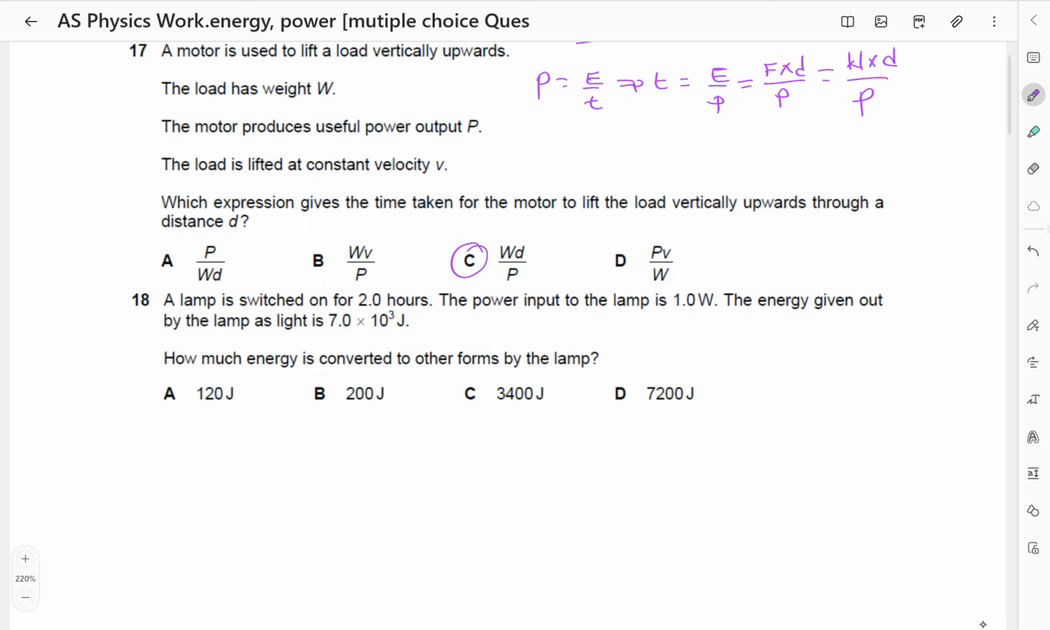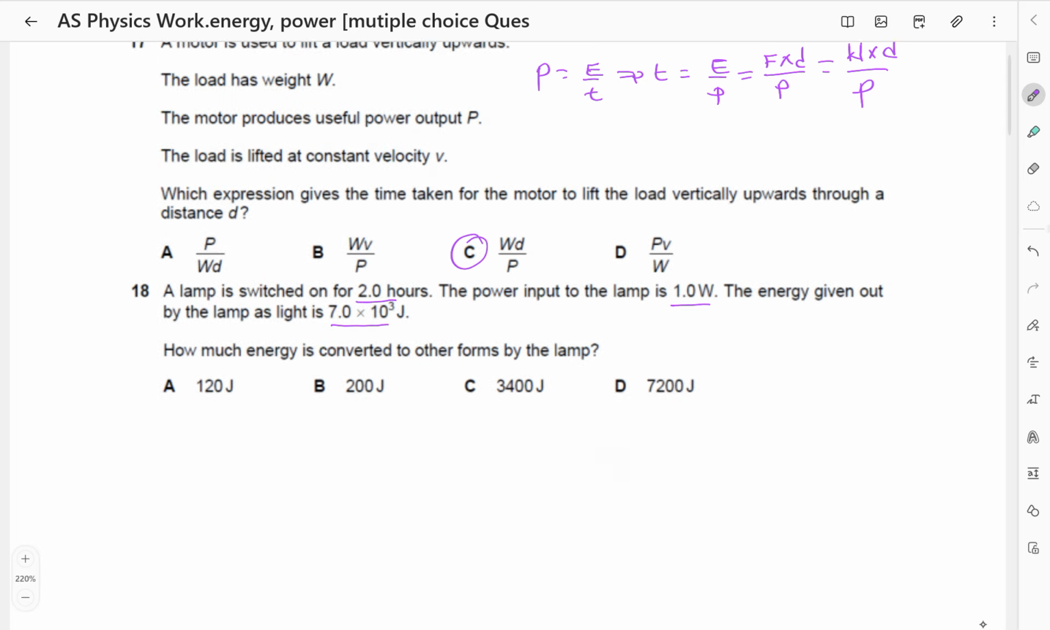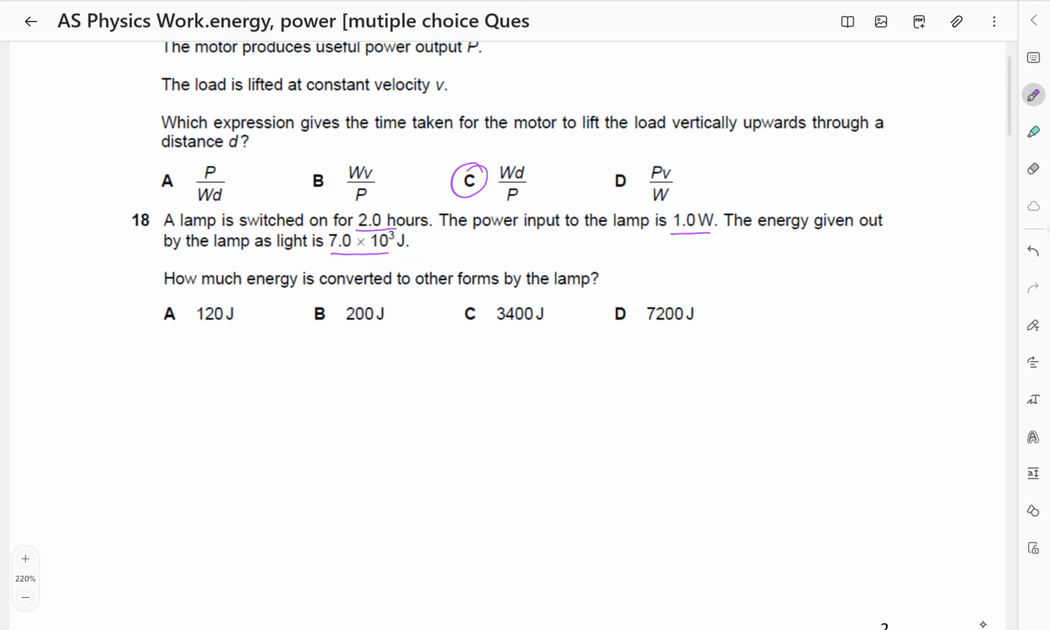The lamp is switched on for 2 hours. The power input to the lamp is 1 watt. The energy given out by the lamp as light is 7 times 10 to the power 3 joules. How much energy is converted to other forms by the lamp? So we know that power is equal to energy divided by time. They have given us the power, and we want how much energy is converted. So let's first find the energy input.